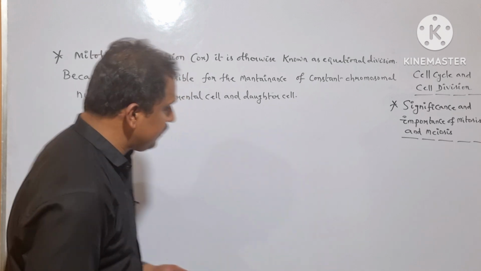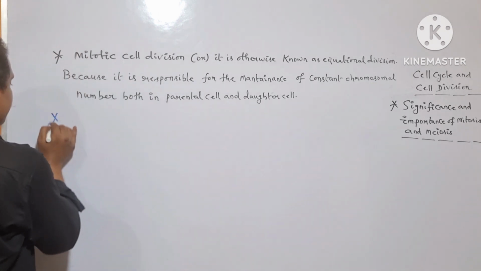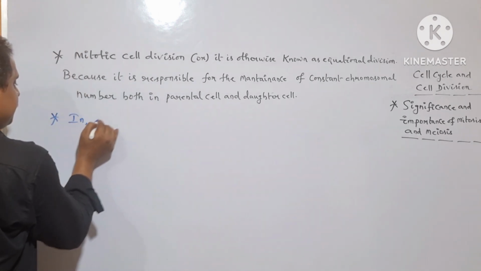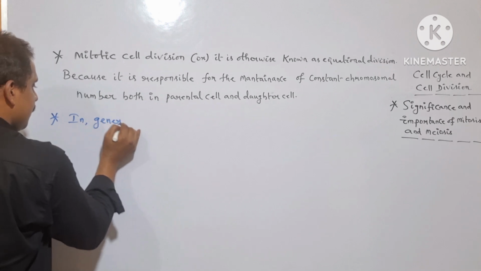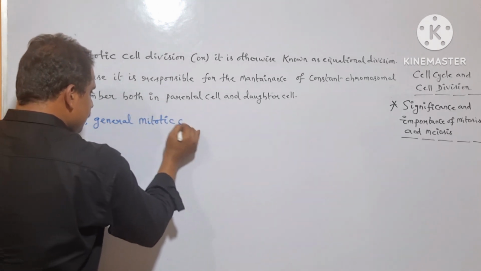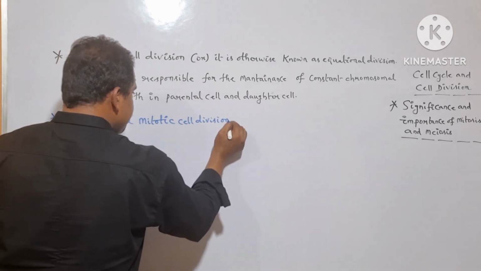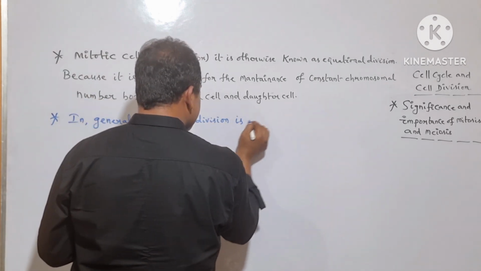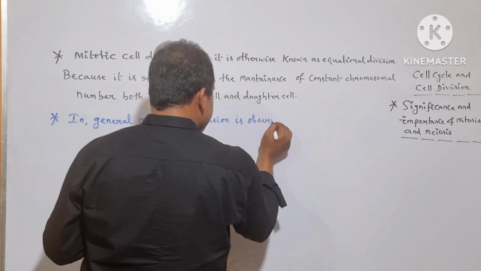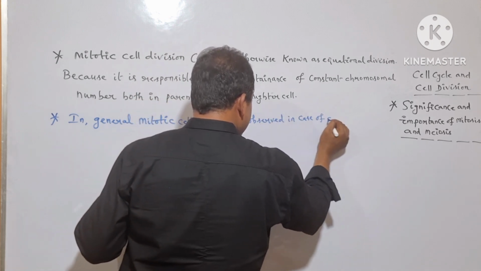Is it clear? So let me write it here. Mitotic cell division, in general, is observed in diploid cells.